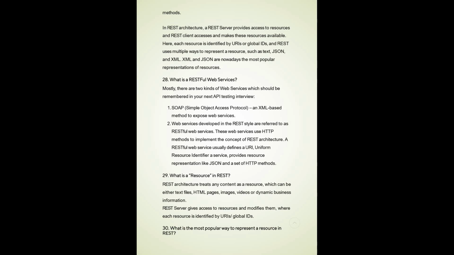JSON nowadays is the most popular representation of resources. So whatever resources you are using, you are passing in the form of query parameters, and those parameters are also called your resource. And if you see Google and images, what you are looking for is also a resource. If you are sending JSON in the payload while creating data, that is also a resource. Whether in the form of details, parameters, payload, or URL query parameters, what you send is called a resource.